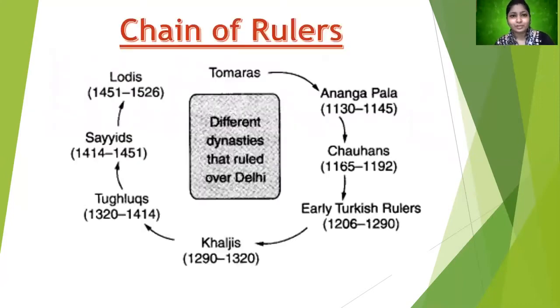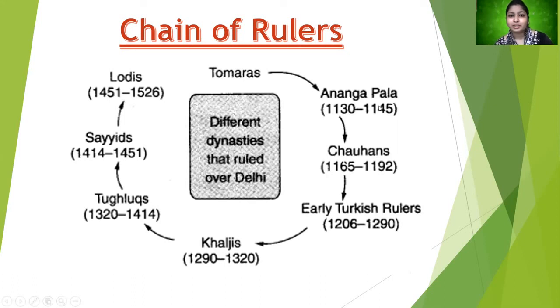In the next slide, you can see this is the chain of rulers that we are talking about. It was ruled by the Tomars, and you know that Delhi became one of the very important commercial and political centers from the 12th century onwards. Prior to it, you must have seen that we have not talked about Delhi as of now, because Delhi only became important in the 12th century, because a lot of coins were minted in Delhi and many other things were taking place, which were adding to its importance, right?